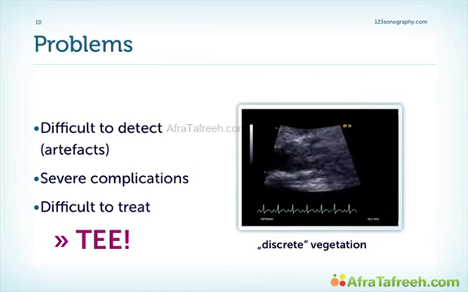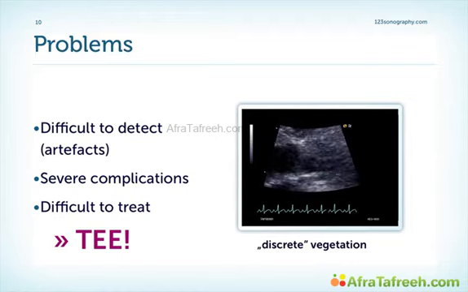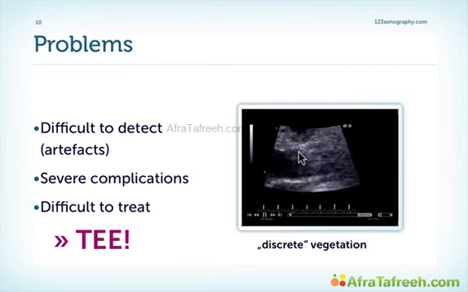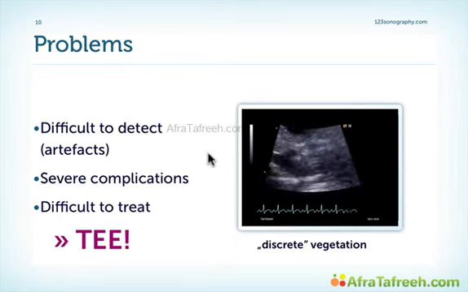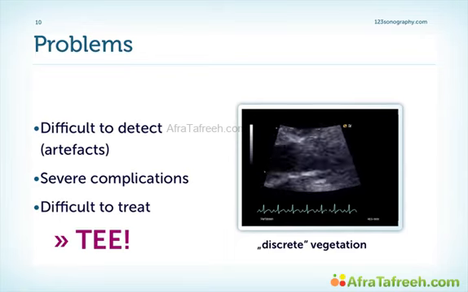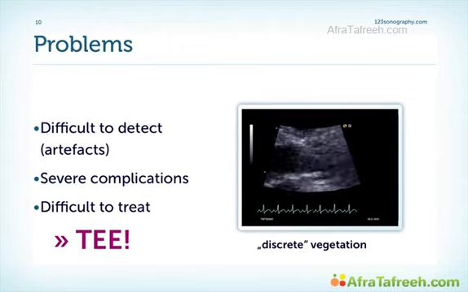In general, prosthetic valve endocarditis is characterized by three different problems. It is difficult to detect because very often we have artifacts. We can have severe complications, and it is difficult to treat. Here's an example of a prosthetic valve endocarditis where you can only discretely see a vegetation here on the prosthetic valve. Very often you will also need a TEE study to verify the diagnosis and to see the true extent of the problem.